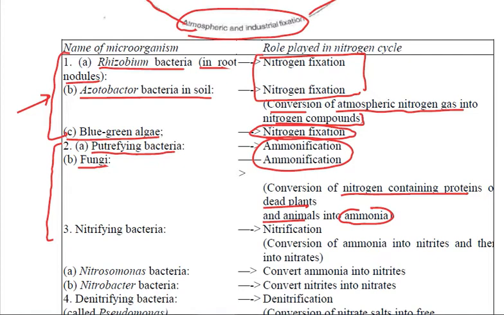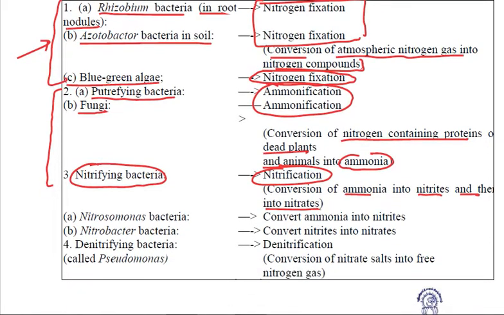Now this ammonia will be acted upon by the nitrifying bacteria, which will convert this ammonia into nitrites and then into nitrates, and the process is called nitrification. Now these nitrifying bacteria are further subdivided into two. One is nitrosomonas bacteria, which converts ammonia into nitrites, and the other is nitrobacter bacteria, which converts the nitrites into nitrates, right?